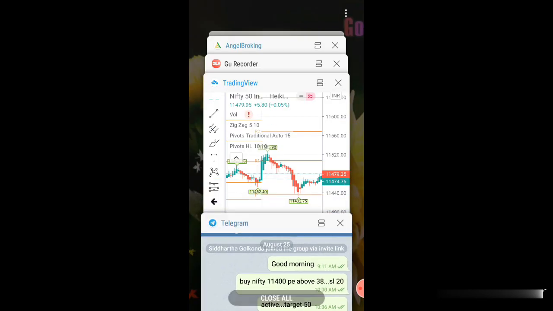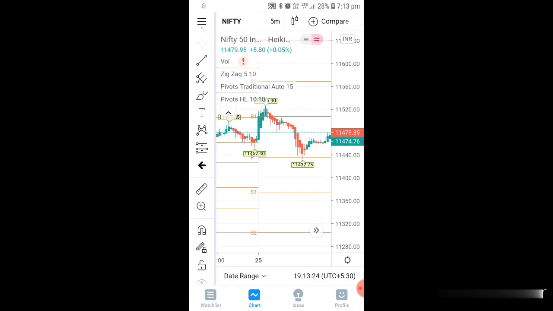The first thing is the confirmation: Nifty opened above R2 but did not sustain above it. It means it took resistance there, and if you waited for 2 candles, you can see the second candle formed red. From there you can take an entry. As I told in my earlier videos, if Nifty breaks R1, then it will go to the next support area. You can see the pivot point was the next support area, and Nifty has fallen from there to here.